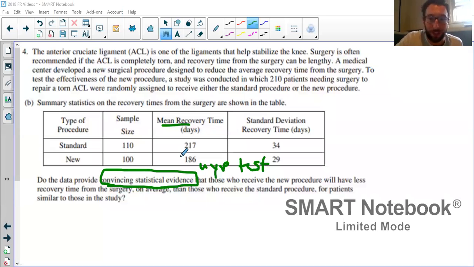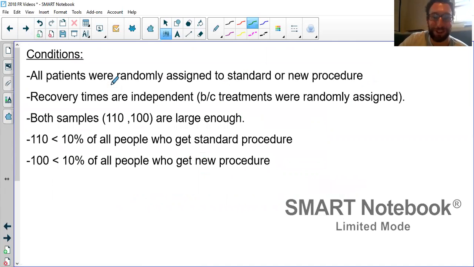All right, hopping back over here. Next up, conditions. It's a tedious part. I really wish that it said assume all the conditions were satisfied. This is a long one with the part A and B, but it doesn't. So we have to check the conditions for both groups. All patients were randomly assigned to standard or new. There's our randomization. Recovery times are independent because treatments are randomly assigned. That's our independent groups. Both samples are large enough. With means, remember, we don't check success failure because there are no p-hats or p's. So it's just large enough samples.